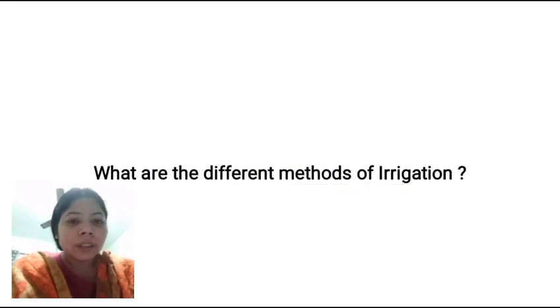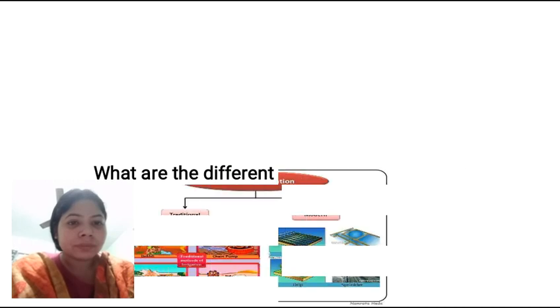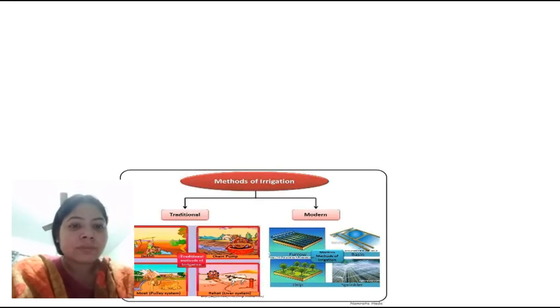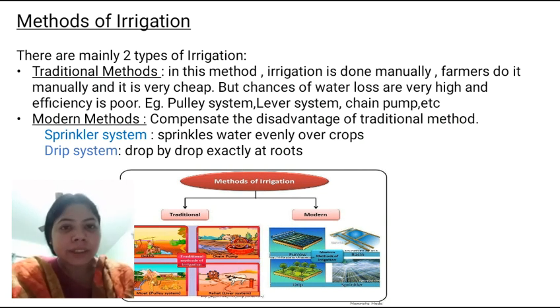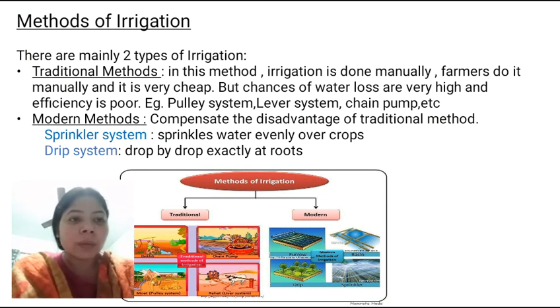Now students, tell me what are the different methods of irrigation? The different methods of irrigation are traditional methods and modern methods. Traditional method: in this method irrigation is done manually.